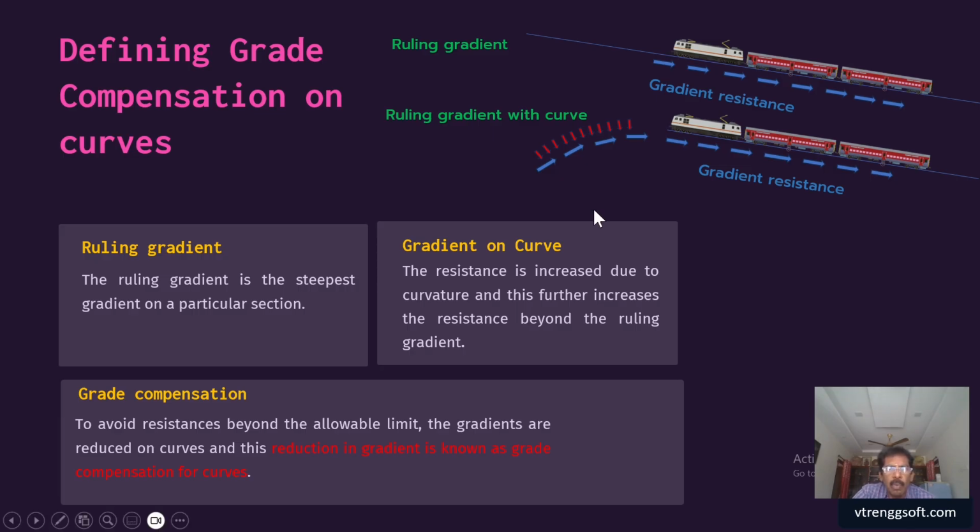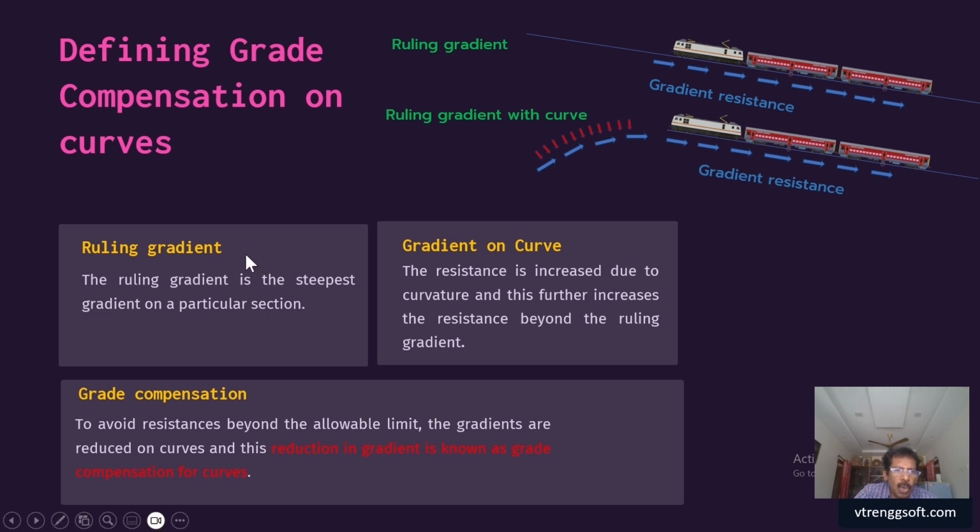Because you all know, when a vehicle is climbing a gradient it is a little tough, because it has to put in some extra effort, tractive effort. Sometimes that will decide the hauling capacity of the train, that means the loco power and the maximum load it can carry. All those things will sometimes be decided based on the gradient available in the section. It is one of the factors.